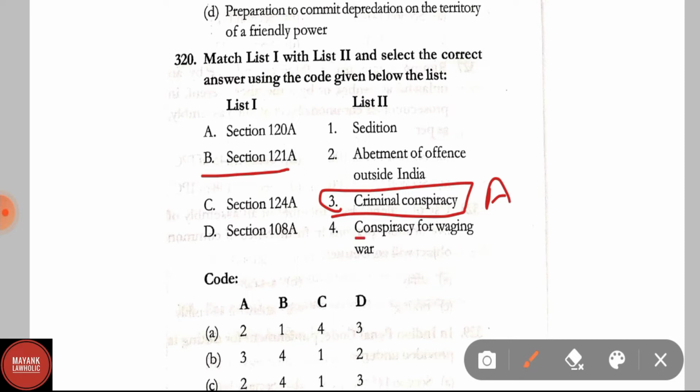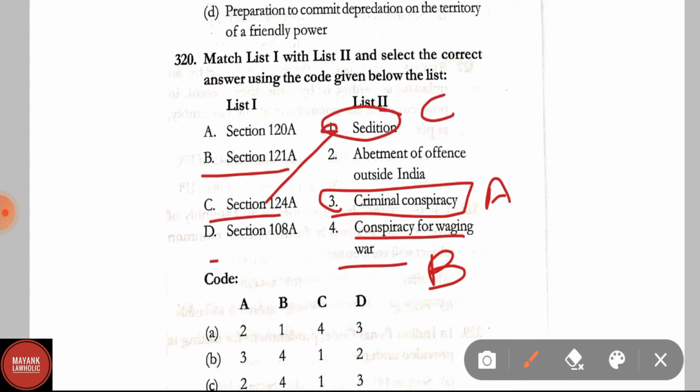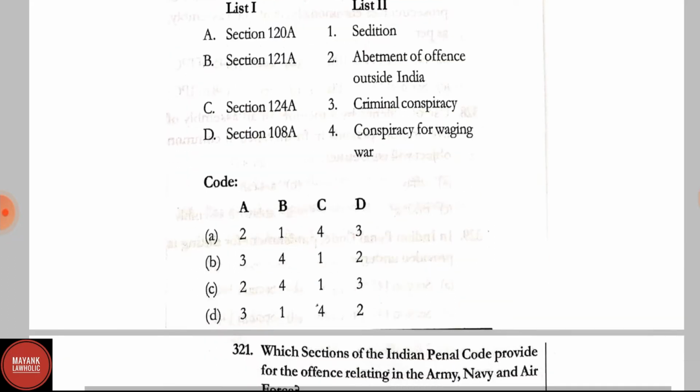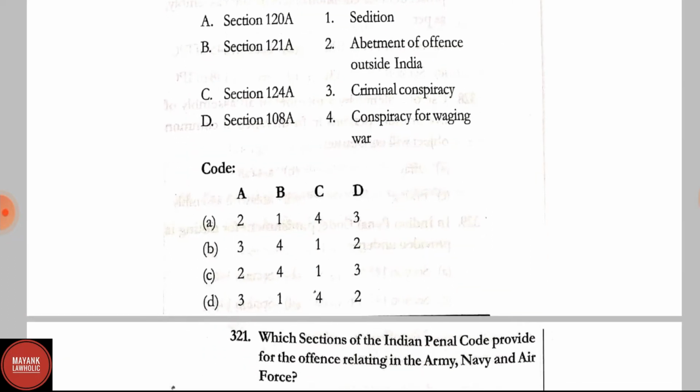Section 121A is related to conspiracy for waging war. Section 124A is very easy. It is related to sedition. Section 108A is related to abetment of offence outside India. So therefore, the correct answer for question 320 will be option B.